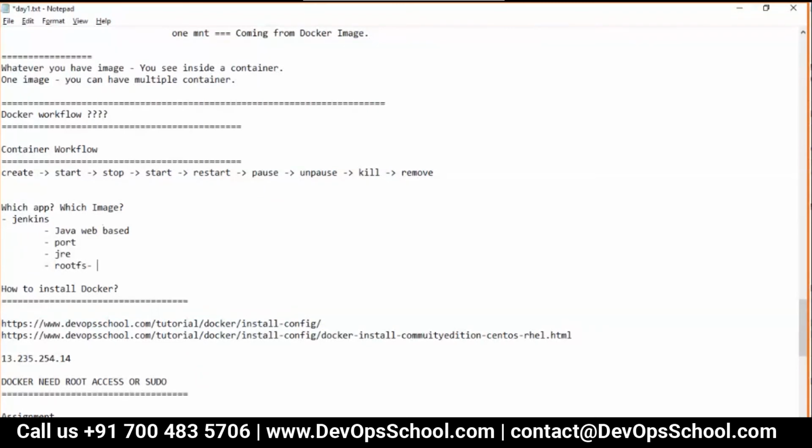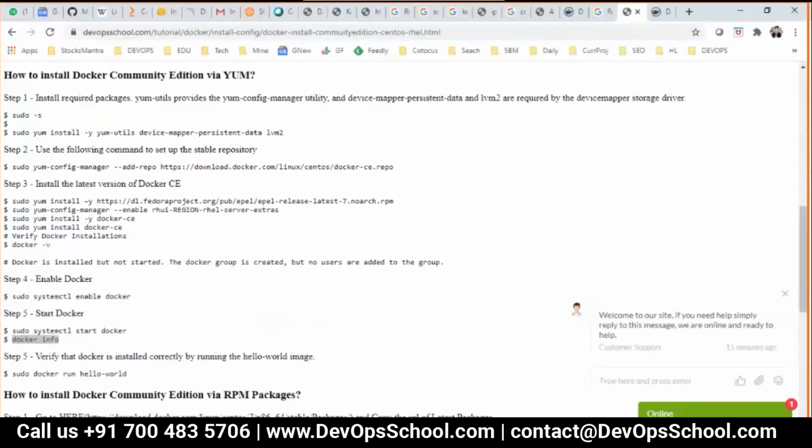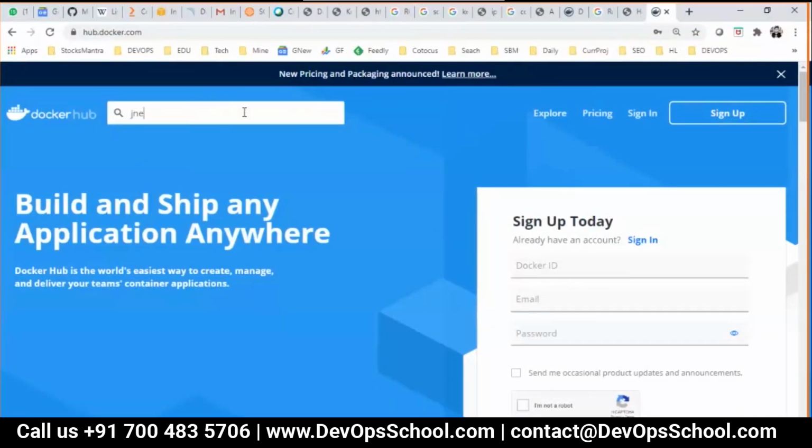When I say root file system, typically you will call it Ubuntu, Fedora, Debian, this, that. So you understand it's a root file system and everything. Now all of this has to be in one image, which is called Jenkins. Do we have it? Let's search. I don't know. So I'm going to search here. I type Jenkins.